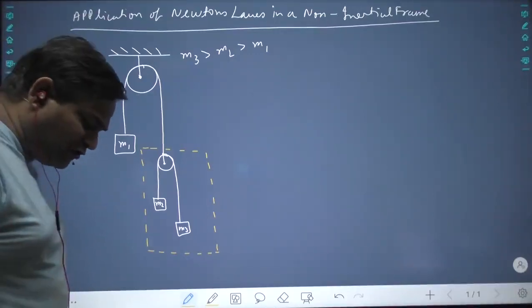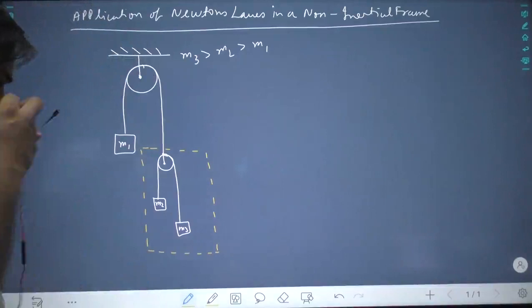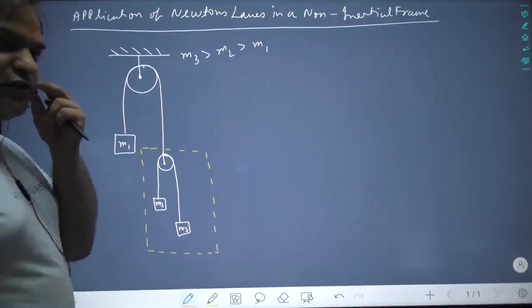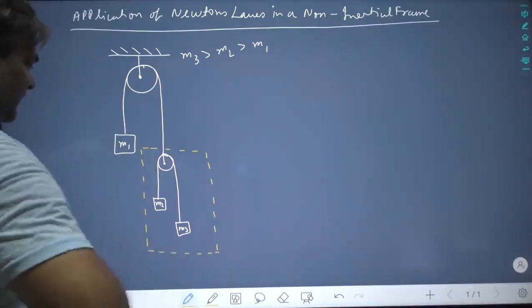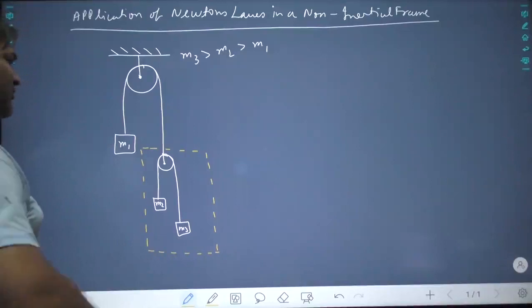Say yes or no, what do you think? What do you suggest? Can we apply Newton's laws? Tell me whatever you know, need not be right at every moment in life. Sometimes let's be wrong. Yeah, tell me. What do you think? Can we apply Newton's laws? See, this whole thing will be accelerating. Can we apply Newton's laws?